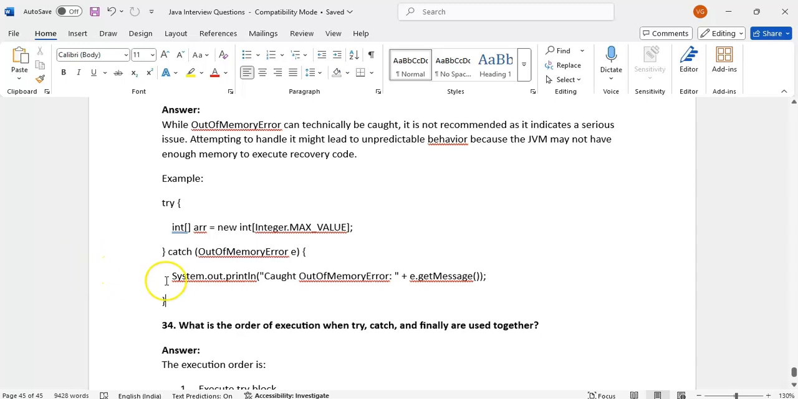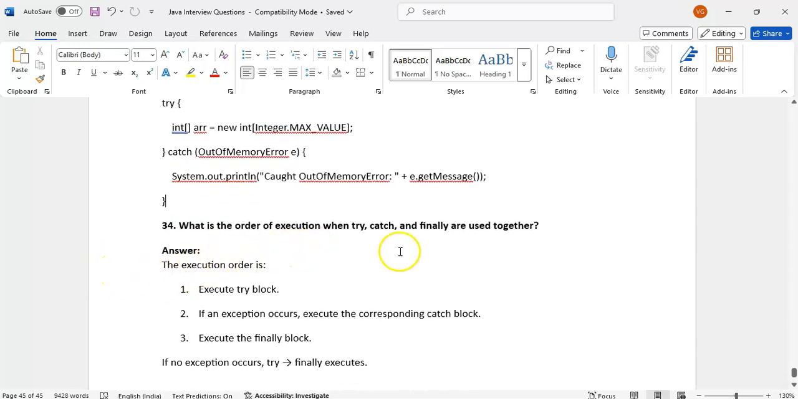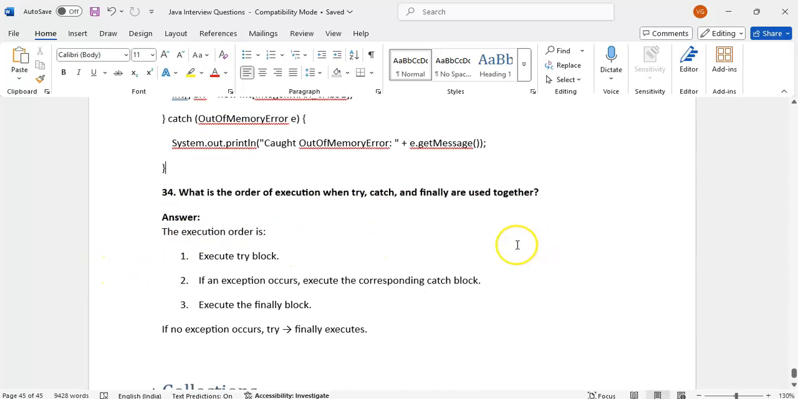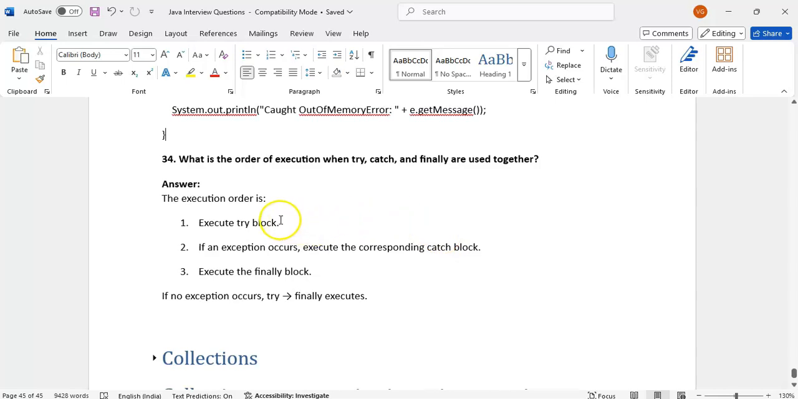What is the order of execution when try catch finally are used together? First it will execute try. If there is no exception, the finally block will execute. If there is any exception, try will execute, then the catch block, then the finally block.